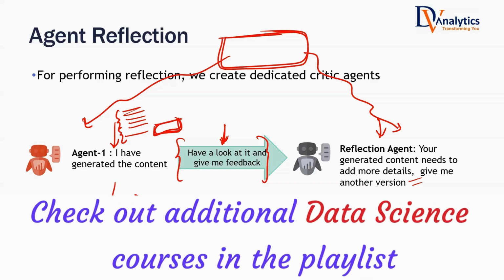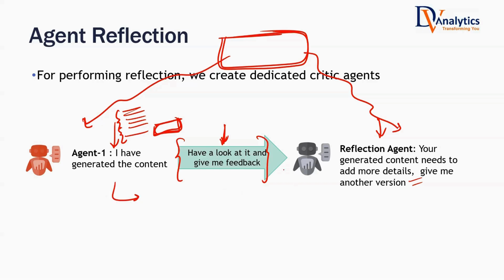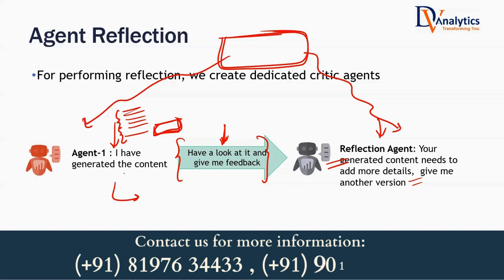This agent will look at it. If you have kept the maximum turns as 4 or 5, they will actually talk to each other, and this agent will criticize the first agent's work and then try to improve it. This reflection is the core functionality of any agentic AI system, where one agent looks at another agent's work, or sometimes multiple agents look at one agent's work, or multiple agents' work, to make the final product or the final output much, much better.